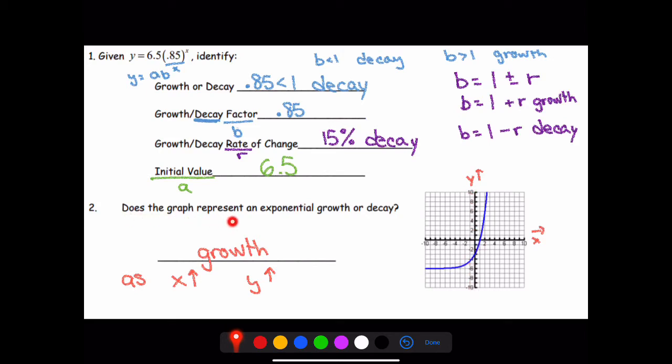Lastly, does the graph represent an exponential growth or decay function? So this was all number 1. For number 2, this is a new problem. So we're dealing with this graph right over here. Looking at it, it creates a J-curve.